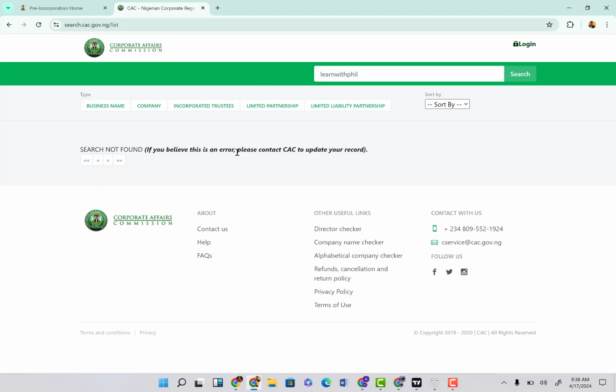If you believe this is an error, please contact CAC to update your record. Now, do not get worried. Normally, this is what you should find. It is not available, which means that it is not available on the CAC website. That simply means you can register the name, since nobody else is using the name on the CAC website currently. Because if someone else is using the name, it's going to reflect here. That would mean you would have to change the name or probably add some digit or whatever to it to make the name tailor-made.